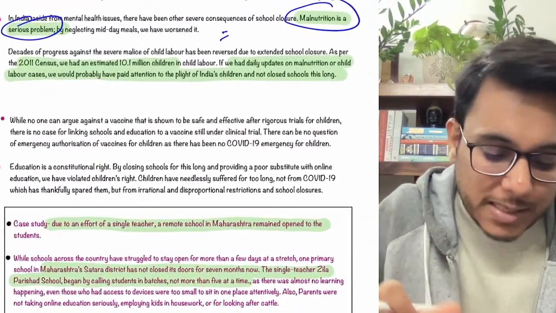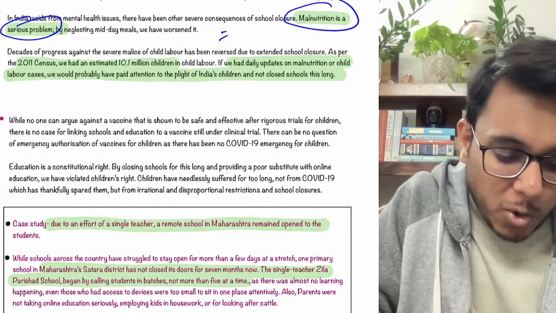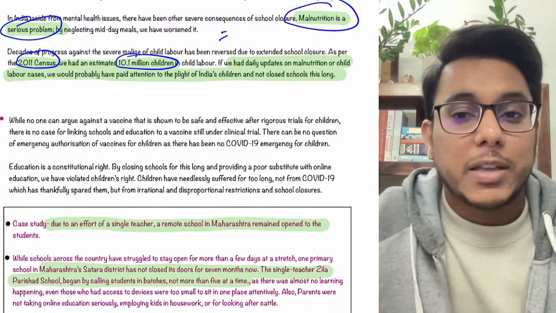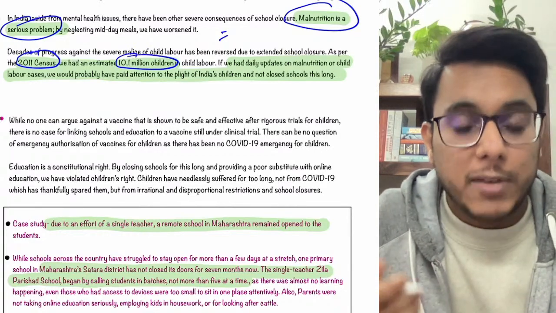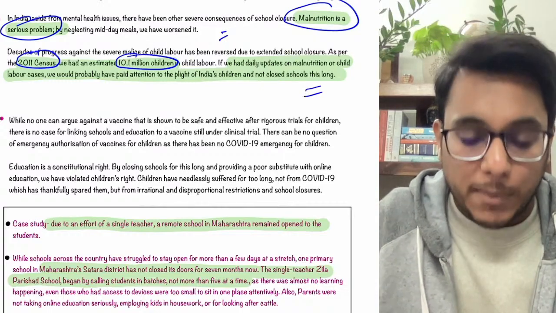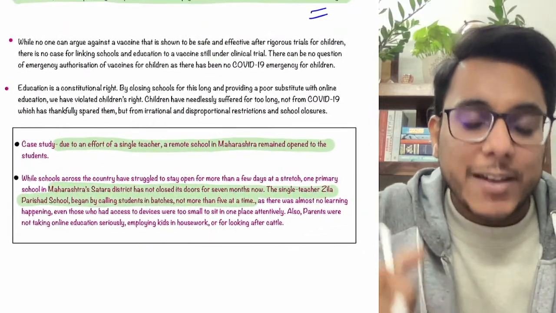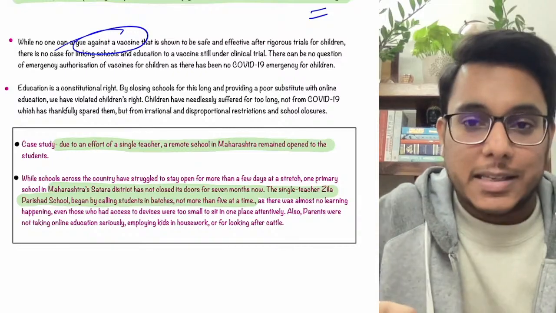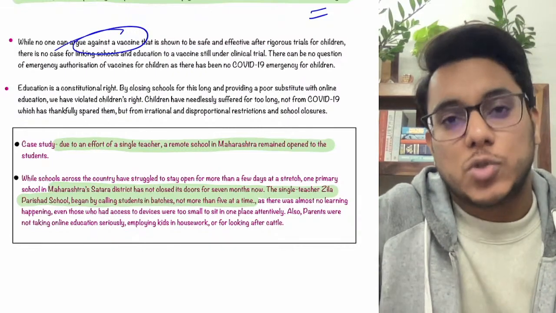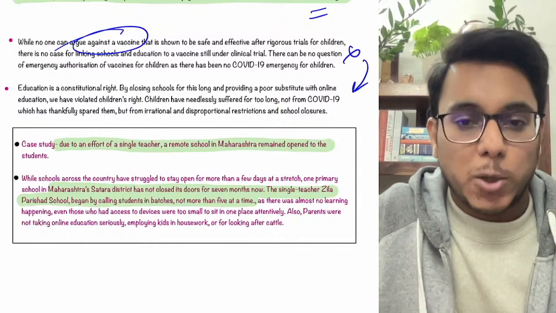After that, it has been said that in India there is already a problem of child labor. According to the 2011 census, there were 10.1 million children in child labor in India. This number will further increase if the schools are not opened immediately. So it has been said that opening schools makes a lot of sense. We should not wait for a vaccine to be tested and given, and only when coverage is there send children to school. We should not wait for such a thing. Immediately the schools need to be opened up.